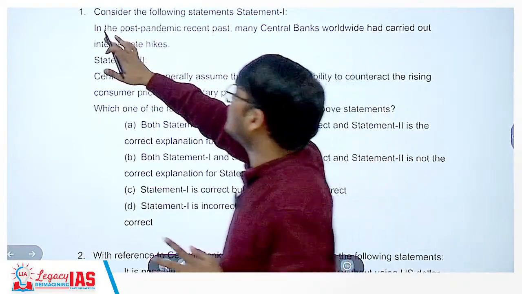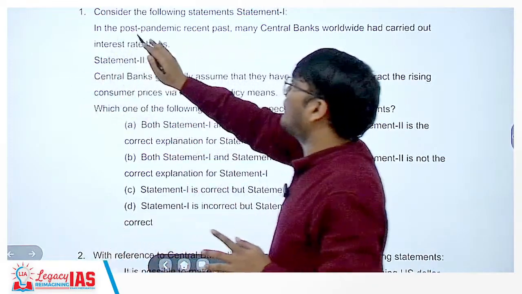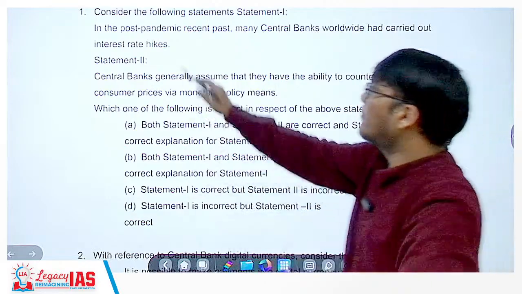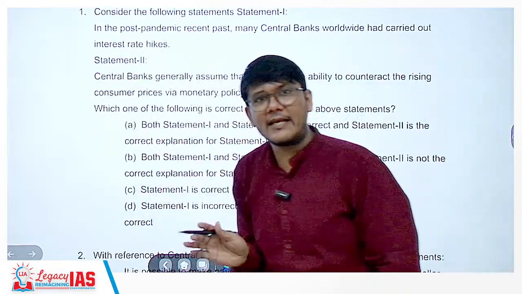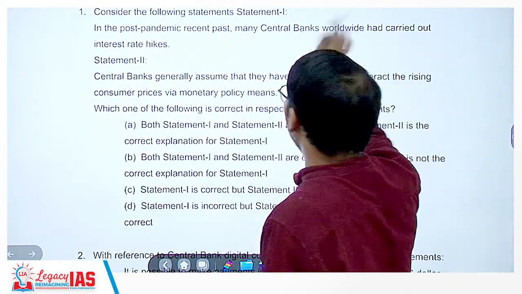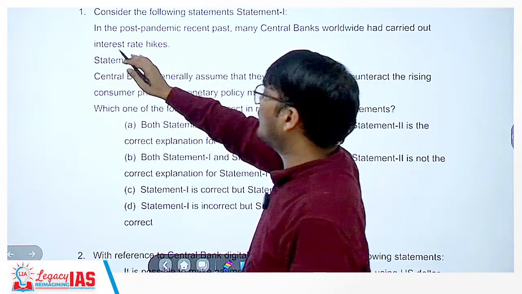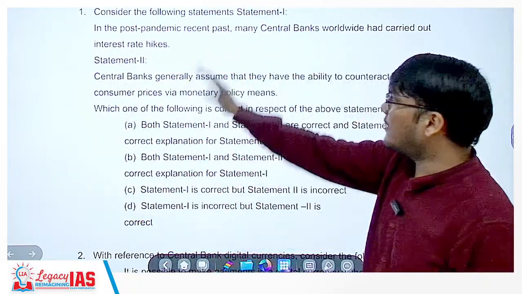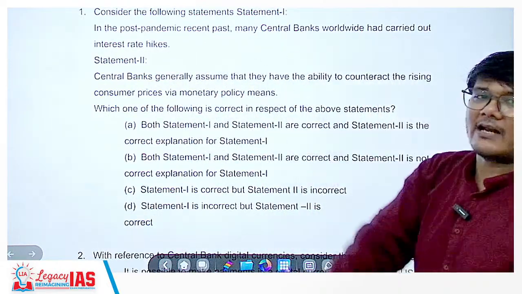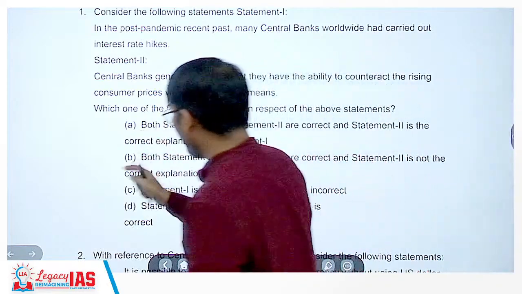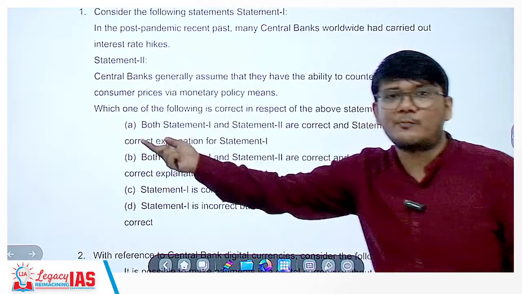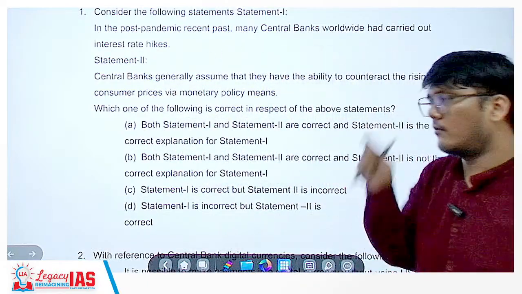So inflationary situation would be there in the post-pandemic situation, means after the pandemic. So we have understood the post-pandemic recent past would be inflationary in nature. We also understood that when it is inflationary in nature, central banks, for example RBI in India, would increase the interest rate. So statement 1 is correct. Now that we know statement 1 is correct, statement 2 is correct, we are left with only two options, A and B. Now the issue is, is statement 2 a correct explanation of statement 1 or not?